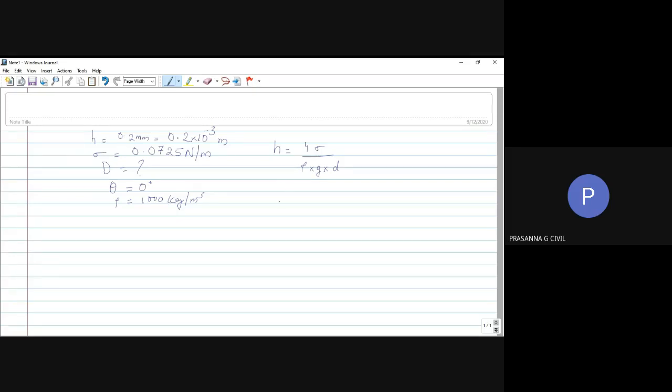I'm just writing it like that. The value I need is D. Please calculate with substitution. Tell me the answer. So when you multiply 1000 kg per meter cube into 9.8, it will automatically get converted. So you don't have to do any other special conversion for that.